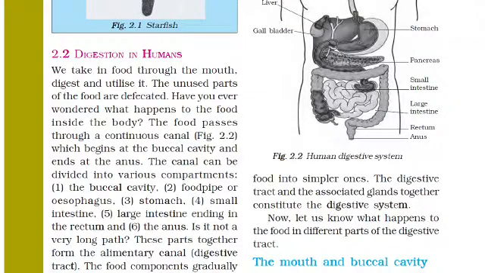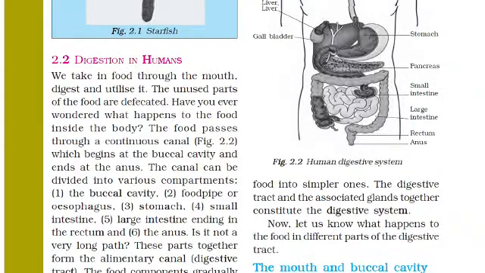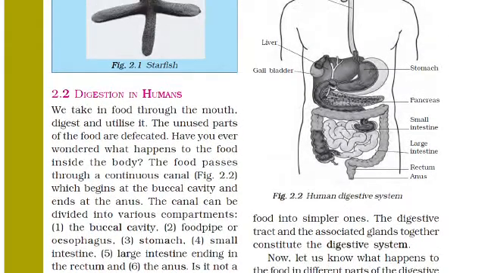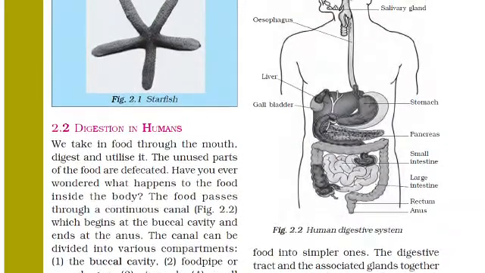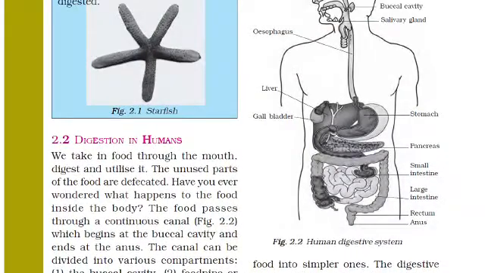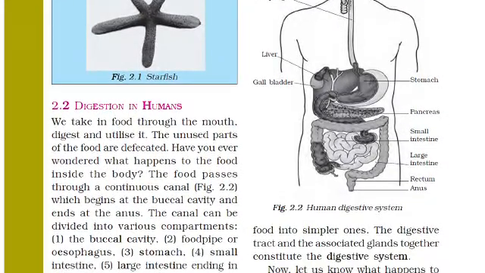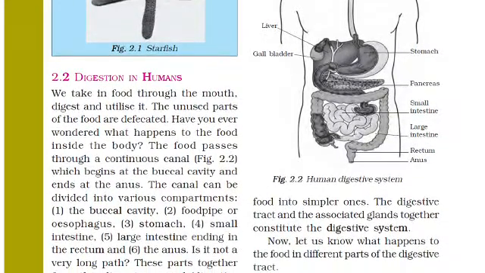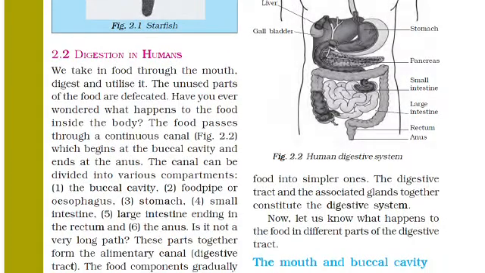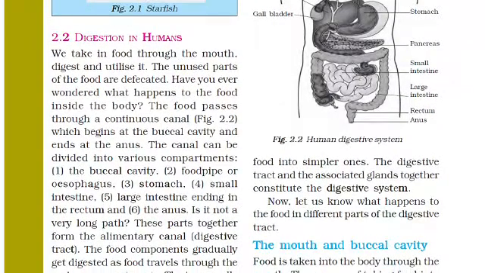It starts from the buccal cavity and ends at the anus. These parts together form the alimentary canal, that is also said to be the digestive tract.